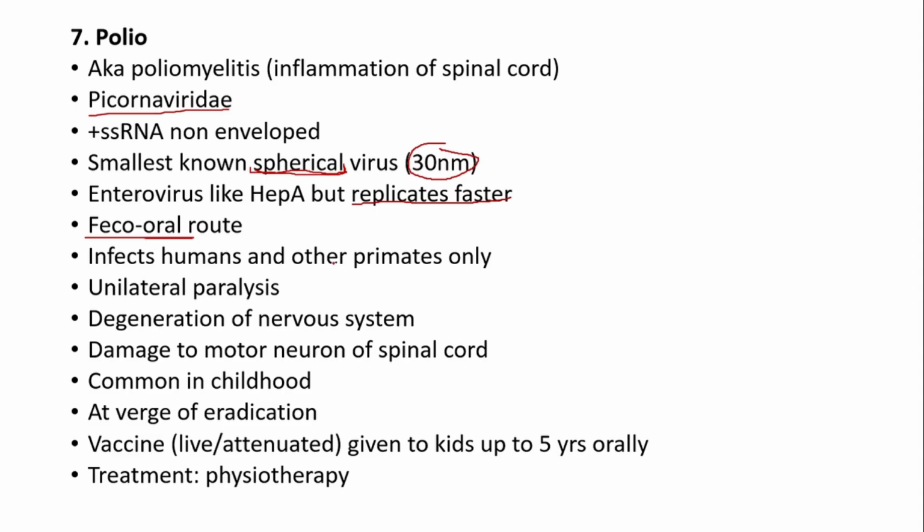It infects humans and other primates. Primates include chimpanzees, orangutans, gorillas, monkeys, etc. It causes unilateral paralysis, meaning one side of the body, like we described the midline. It causes degeneration of the nervous system because damage to motor neurons of the spinal cord occurs.